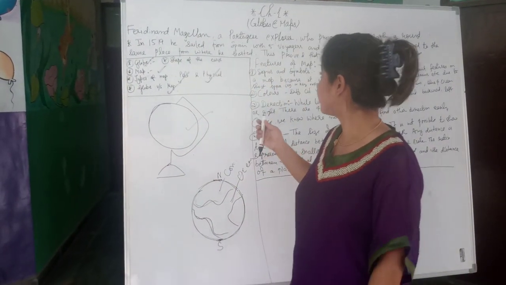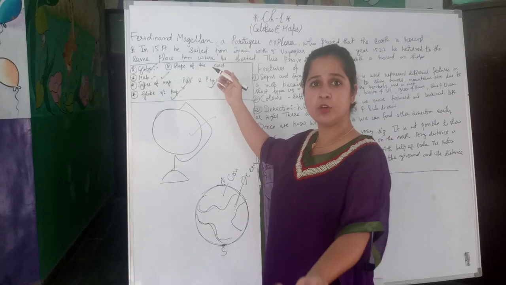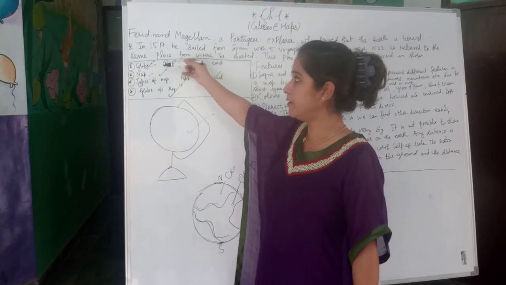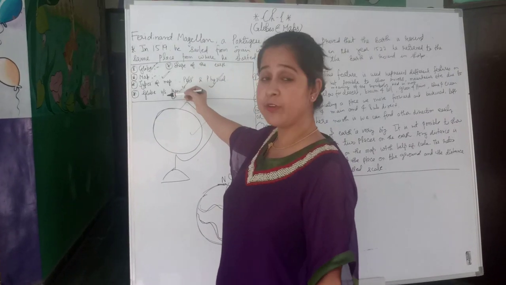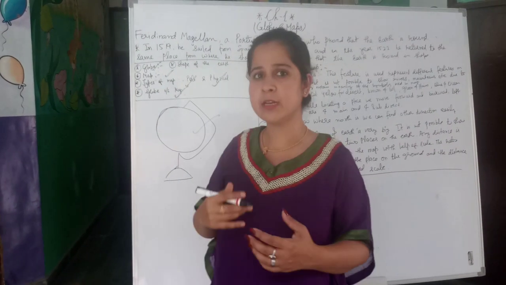So this is all about the topic. We have covered globe, map, types of map. What is the difference between globe and map? Now let's start something more.